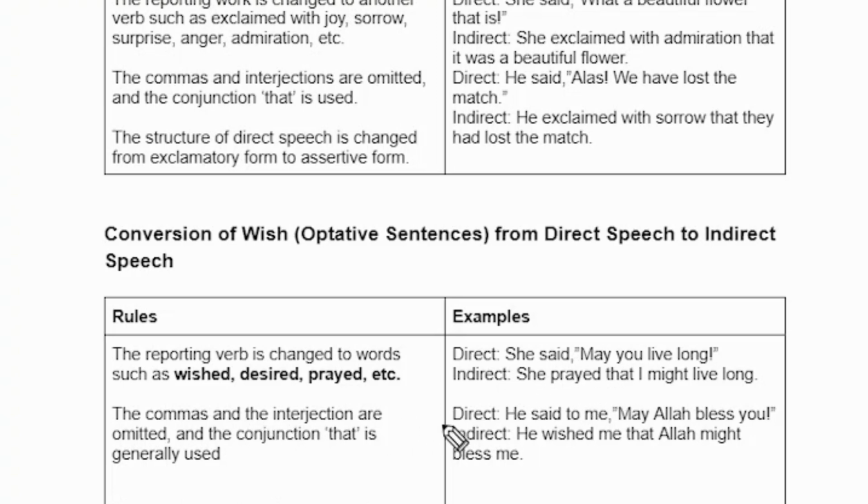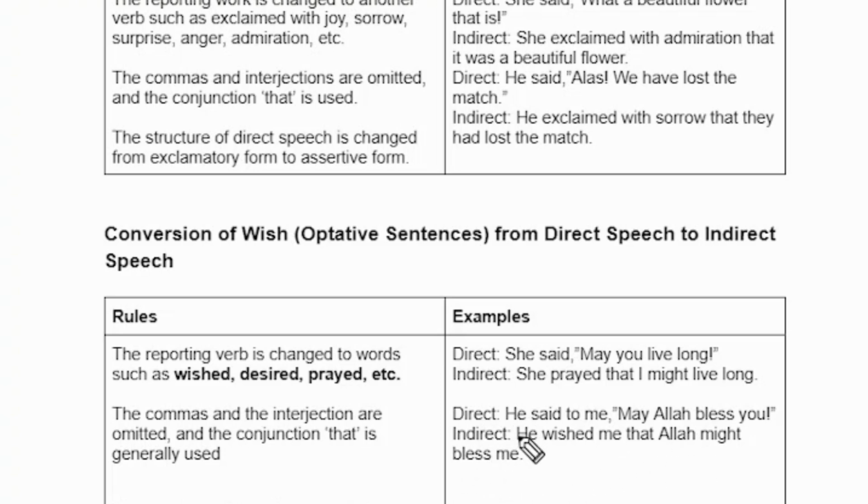Okay, in the next sentence, direct speech: he said to me, may Allah bless you. In the indirect, he wished me that Allah might bless me.